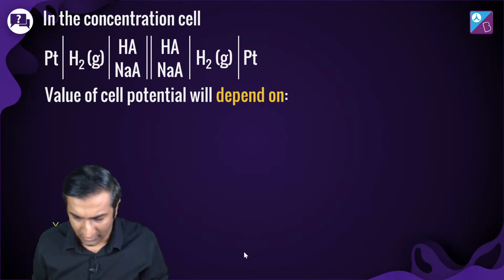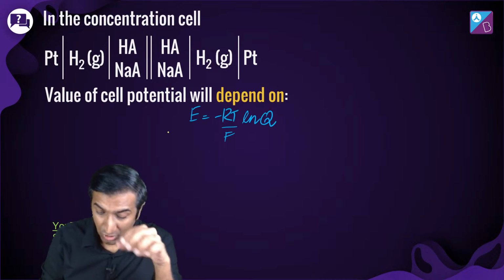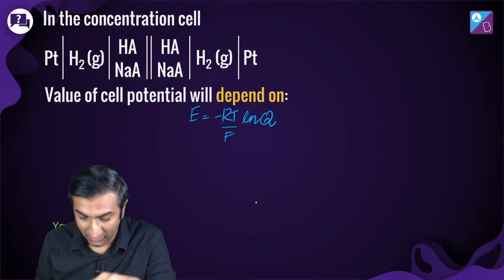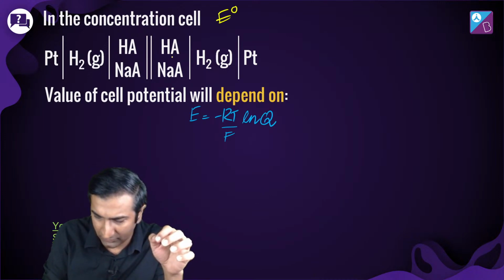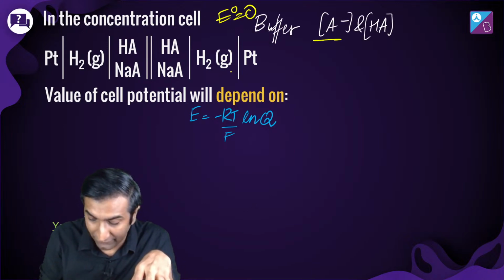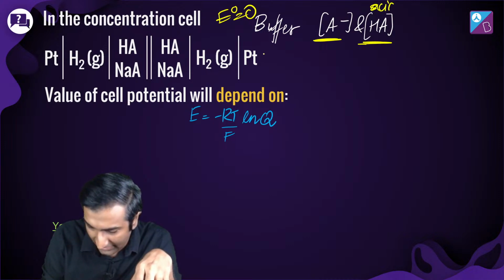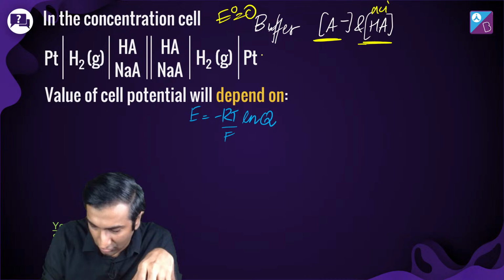We'll solve it. Let's write down the anode and cathode reactions. Right? You know that E is going to be equal to minus RT ln Q by F. Q because E naught is equal to 0. ठीक है? This is out of the way. Okay. And this is a buffer. Okay. So buffer Q because you've got a salt. You've got an acid and salt of its conjugate base.